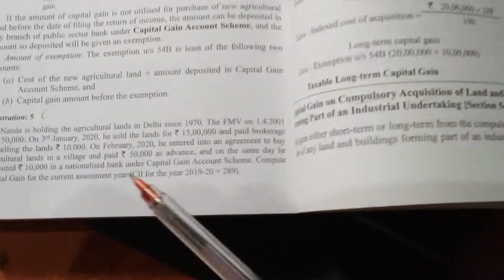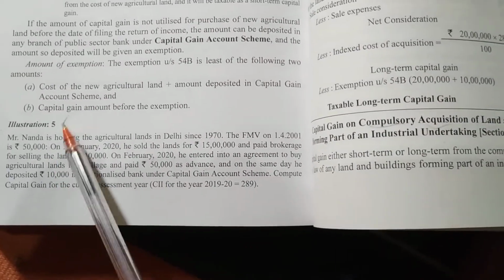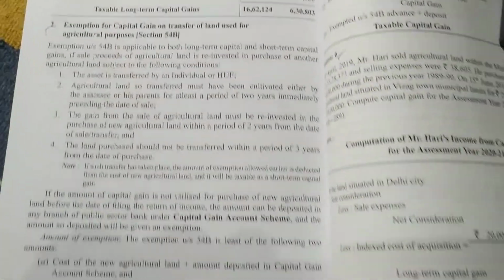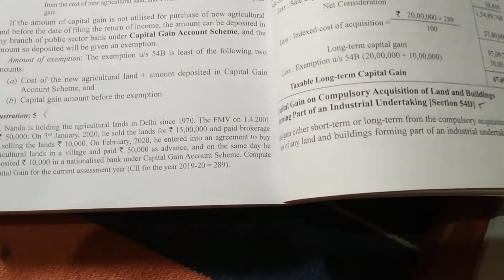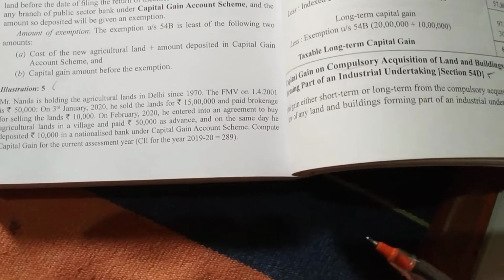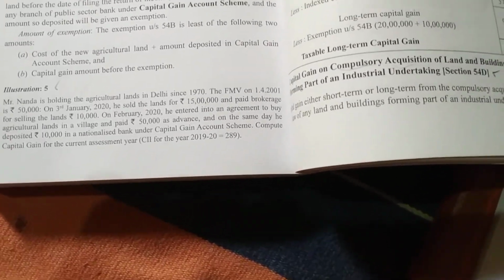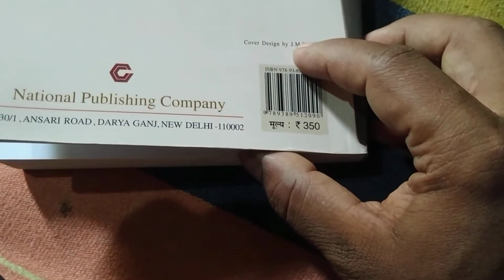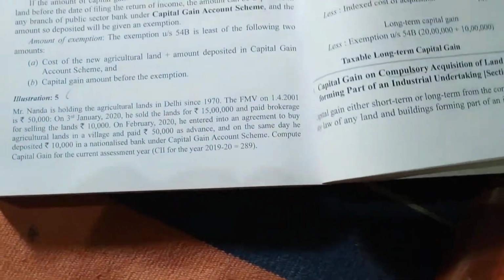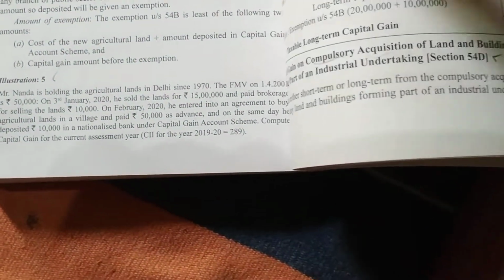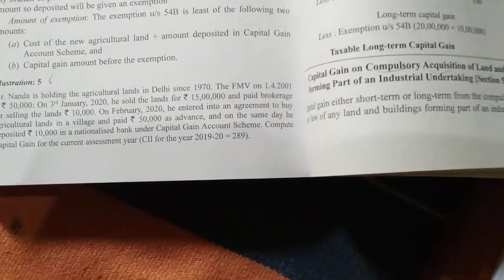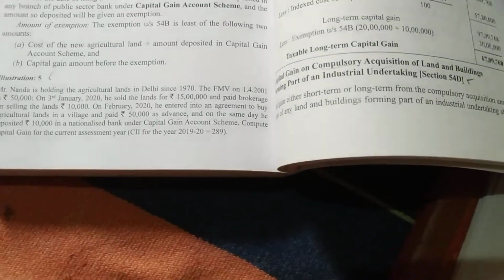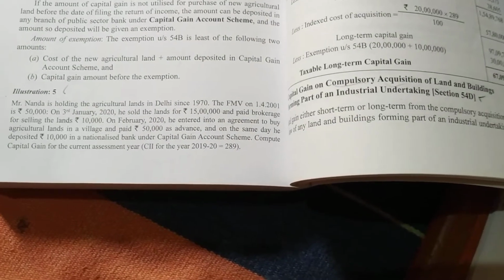Okay, chaliye, let us see one example on this. So here we are having example number 5. Page number is 324. Many students are asking me n number of times, they are not seeing my video. I think please see the video, then you will able to understand which book I am following. Okay, so book is National Publication Company. So many times, I think till now 5 or 6 times I showed you the told you the book author name. Please see the video, you'll able to understand. Okay, next,